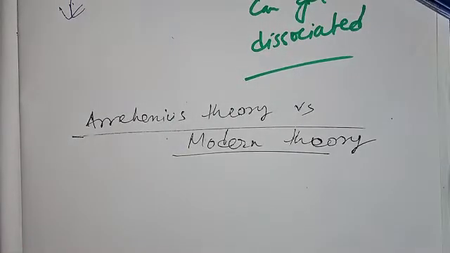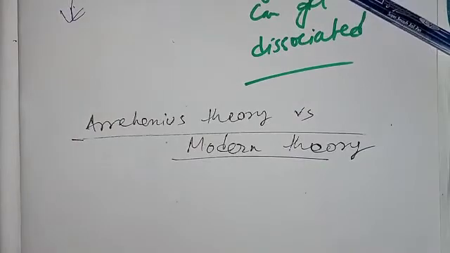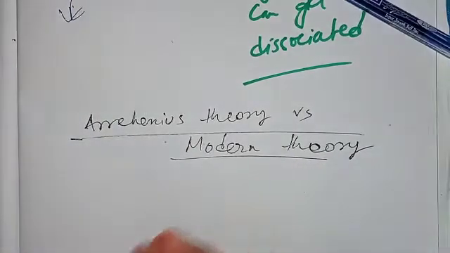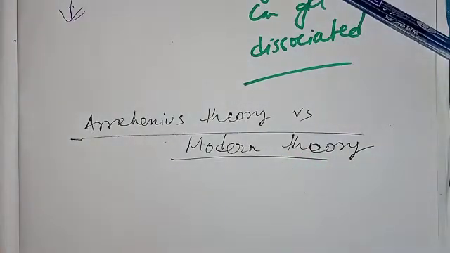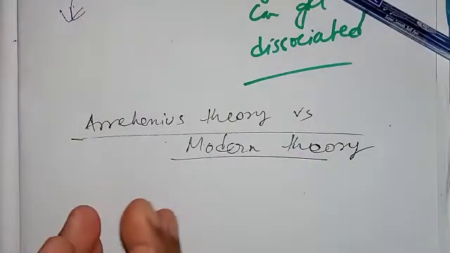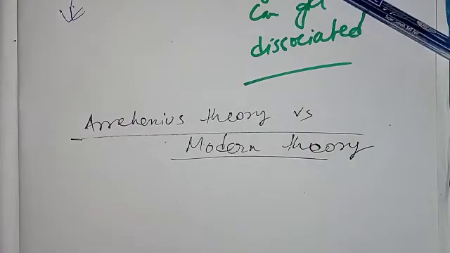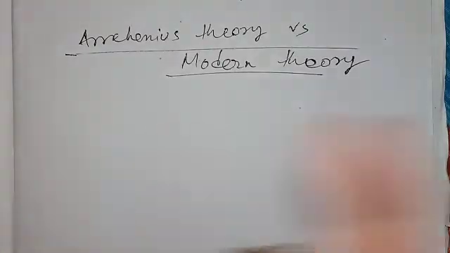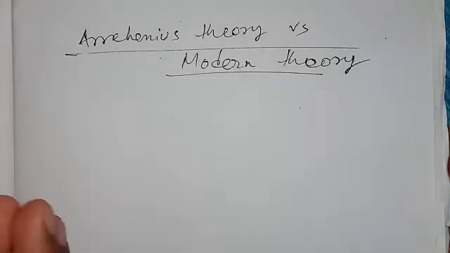That is, water is the only thing that will ionize electrolytes. But according to modern research, and it is a fact that we have studied this in chemical bonding as well, the modern concept considers that electrolytes are ionic because electrovalent compounds are ionic in nature, even in the solid state. Their ions are held by strong electrostatic forces which make them immobile. Water renders these ions mobility by breaking the electrostatic forces.